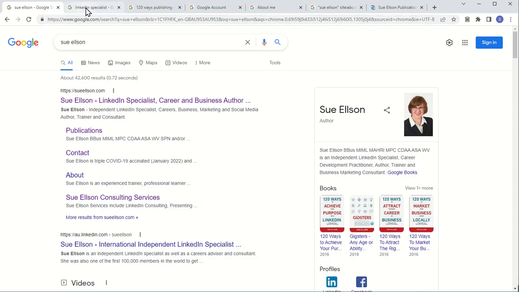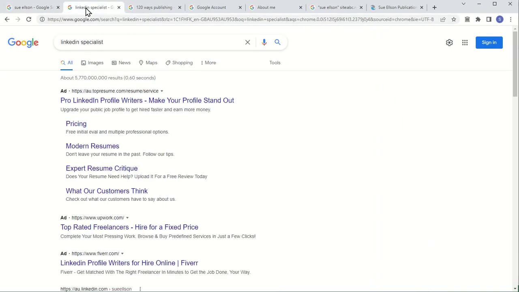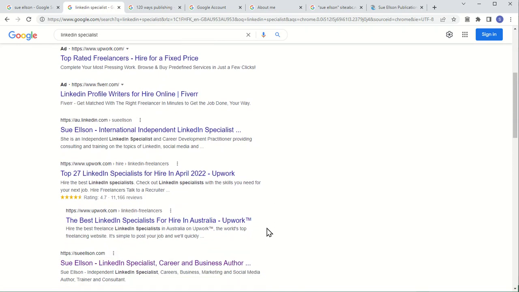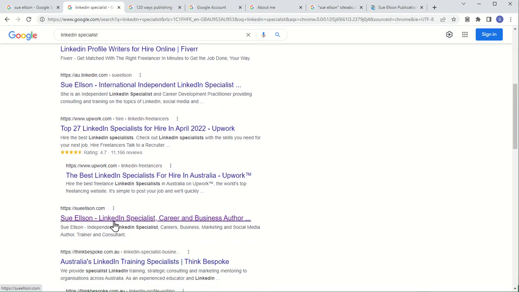Now, you also need to be found for your keywords. And what I want to be found for is LinkedIn specialist. Now, I cannot compete against a Google ad, but my LinkedIn profile comes up first here in Melbourne, and then my website comes up on the first page of Google search results. Now that's a combination of not only what I'm going to show you today, but also my online activity, the other content I've had published, etc., etc. But ideally, that's what you'd want to happen for you.